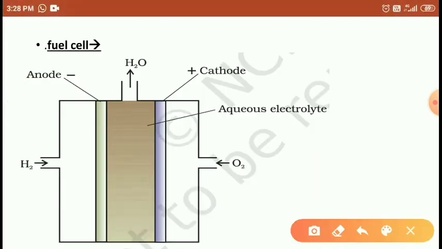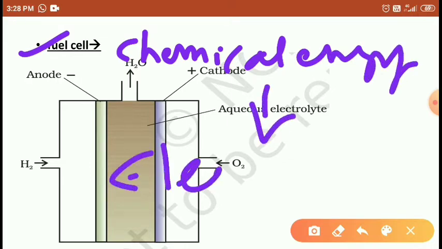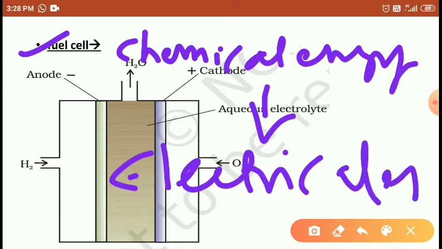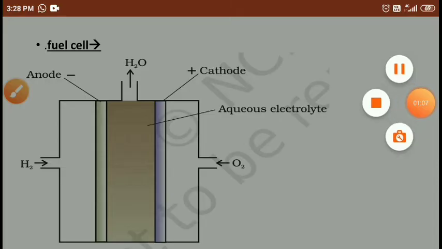Okay, first students, the fuel cell. What is the meaning of fuel cell? The fuel cell is an electrochemical cell which converts chemical energy into electrical energy. That is called a fuel cell. Right. So it works based on the principle of the electrochemical cell students.